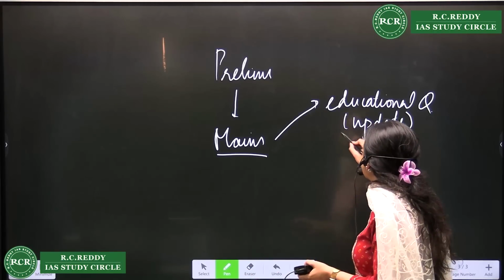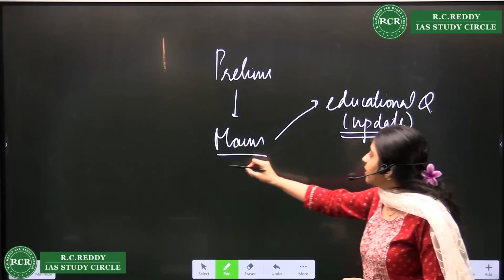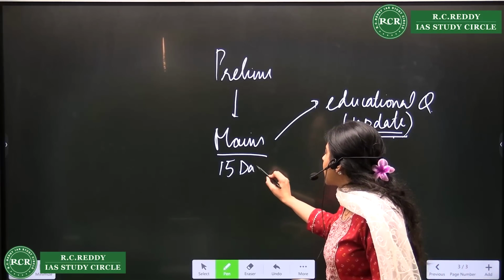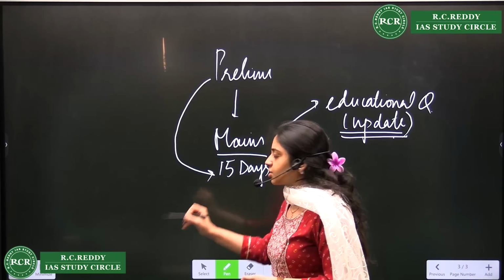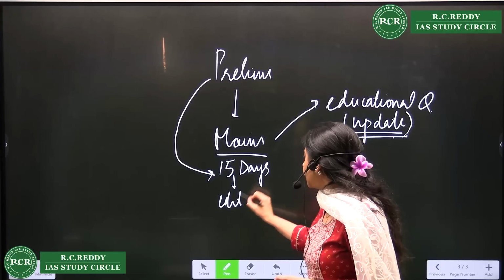Other than that, if you got any updation in your educational qualification, you are allowed to edit. 15 days will be given after the declaration of the prelim result to edit, right?